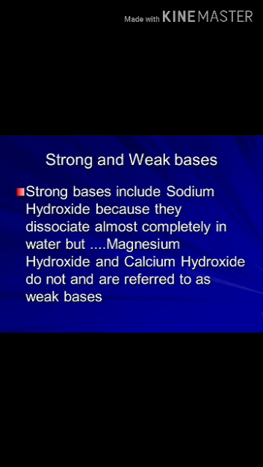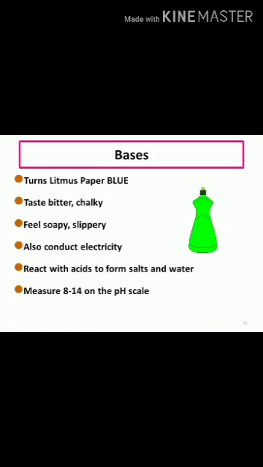Ammonium hydroxide is produced from dissolving ammonia in water. Then, properties of bases. Some of the properties of bases are: bitter to taste. Solutions of bases are slippery to touch. Bases may or may not be soluble in water.